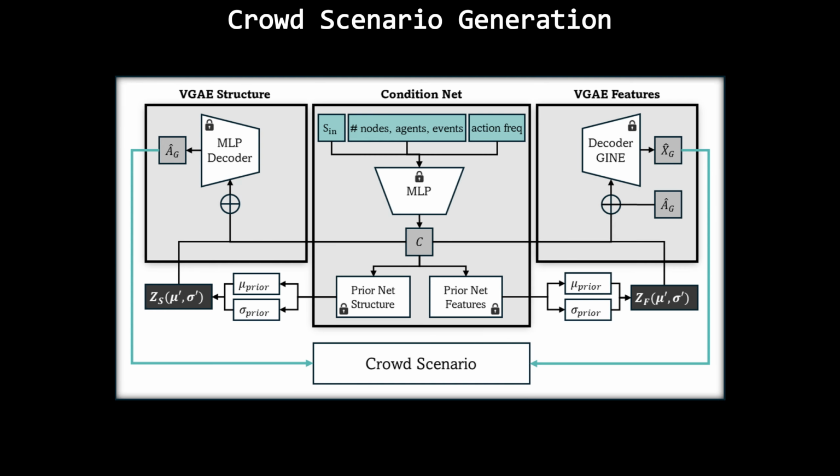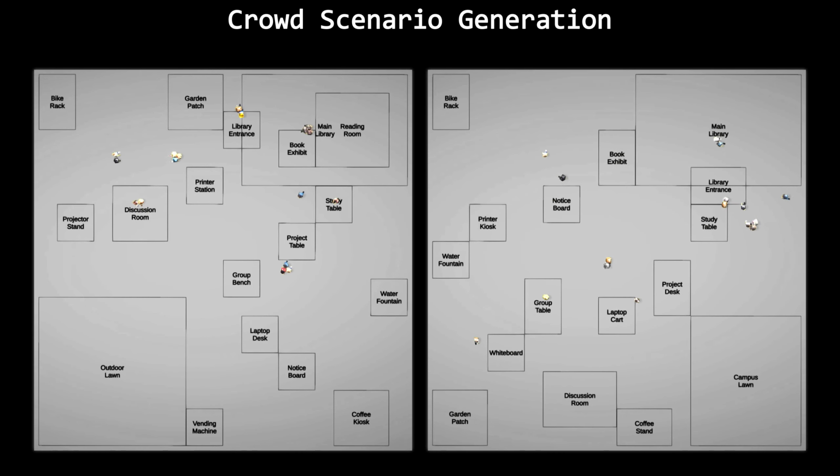During inference, we sample from the learned prior distribution to generate novel crowd scenarios guided by a user-defined text prompt. These crowd scenarios can be applied to different environment plans, custom or LLM generated, to synthesize diverse simulations. Next, we show additional results obtained with GenC.